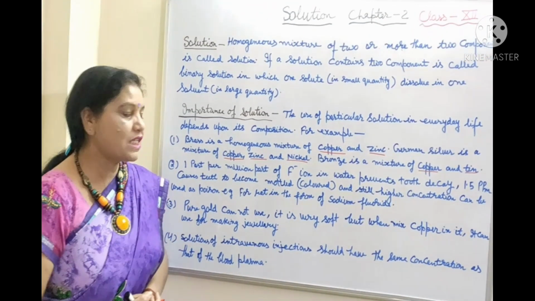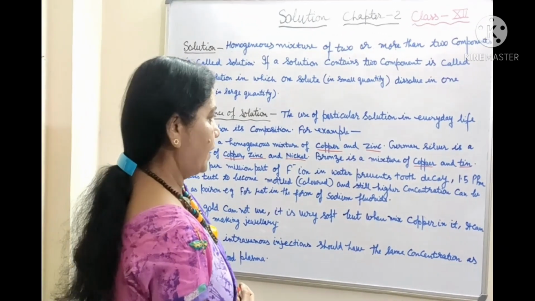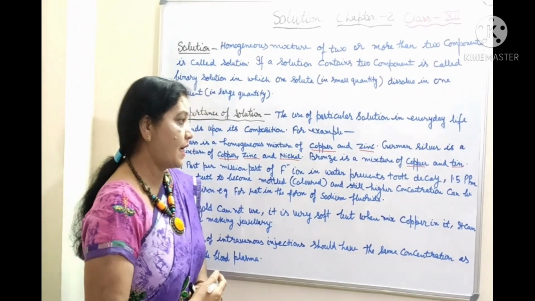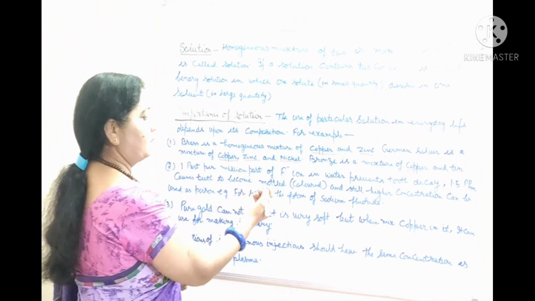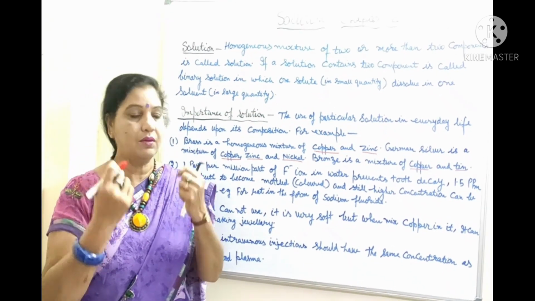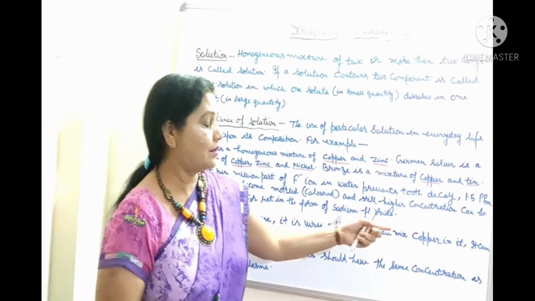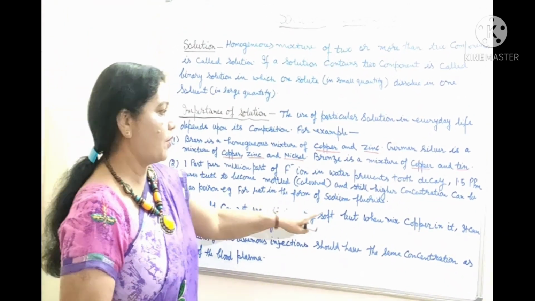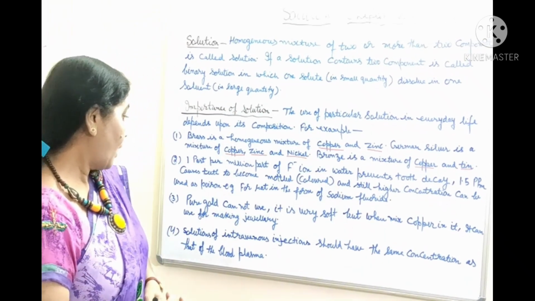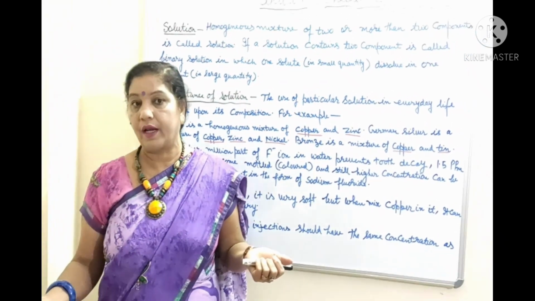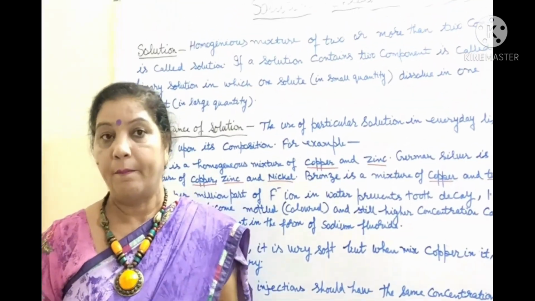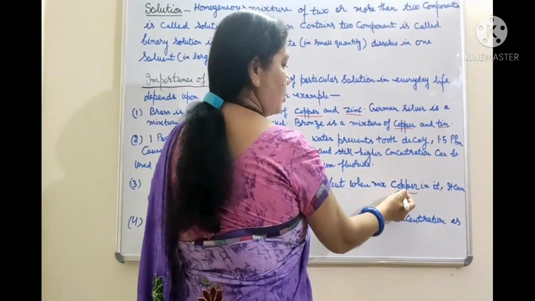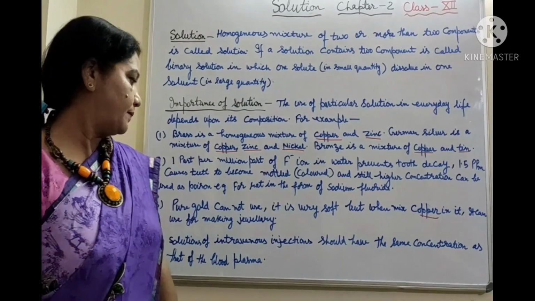Second point: 1 part per million of fluoride in water prevents tooth decay, but 1.5 parts per million causes teeth to become mottled or colored. Teeth get colored. And a still higher concentration can be used as poison for rats in the form of sodium fluoride. Pure gold cannot be used for jewelry, but if copper or silver is mixed in gold, it can be used for jewelry, because pure gold is very soft.